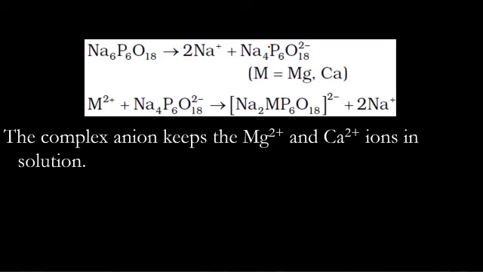First the metaphosphate ion is produced. You don't need to remember the name; nobody is going to ask you the name of that. But first it gets ionized in water.